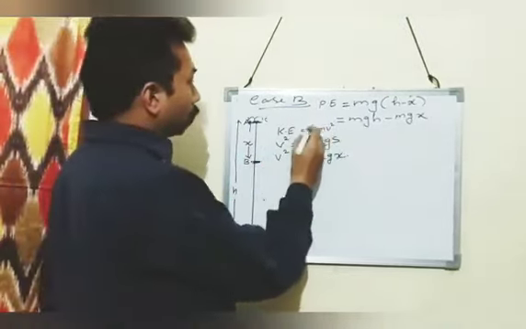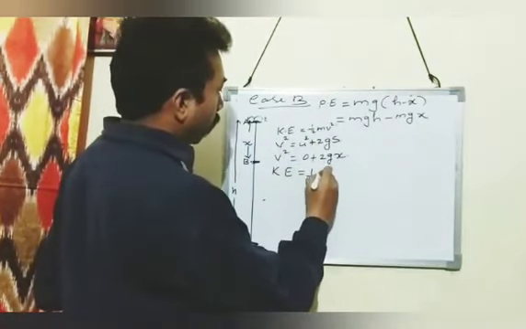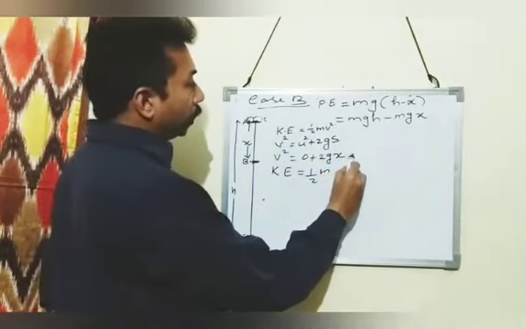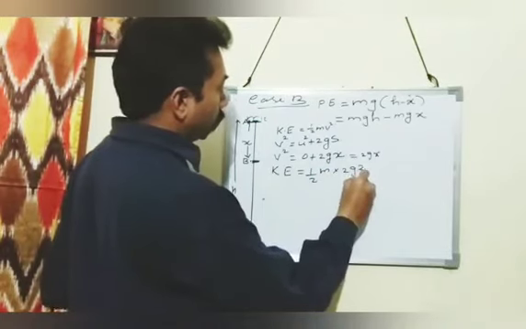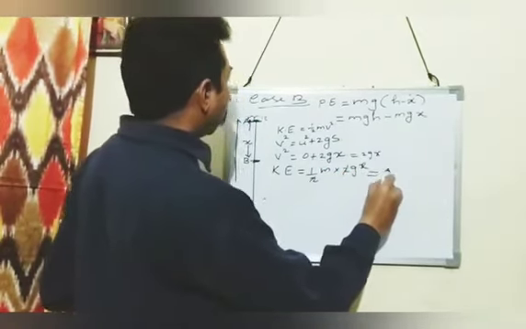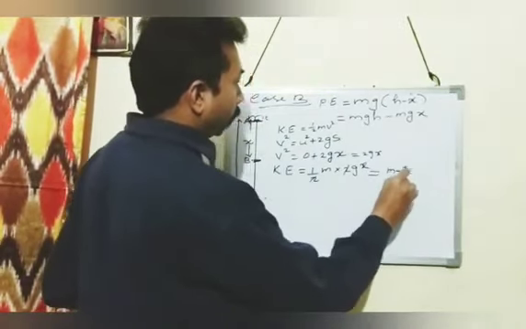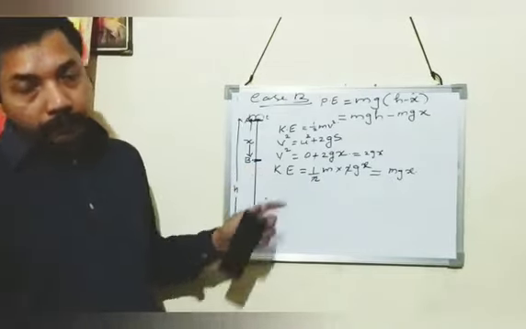Now we will substitute this in the formula kinetic energy is equal to half mv square. Half m into, in the place of v squared, 2gx. Then 2 and 2 cancel, so we get the kinetic energy at point B as mgx.